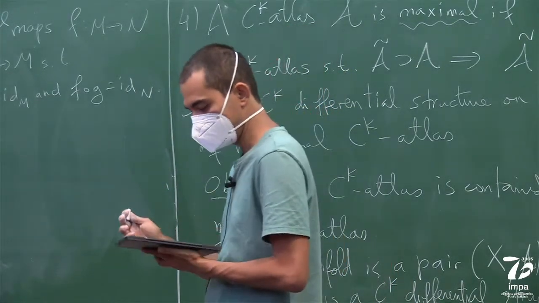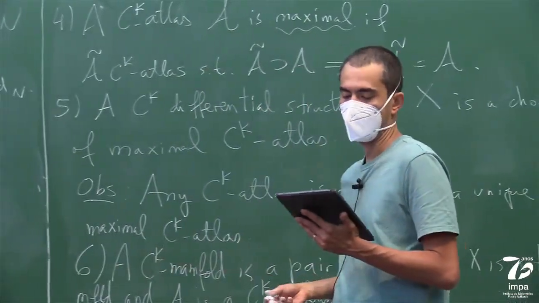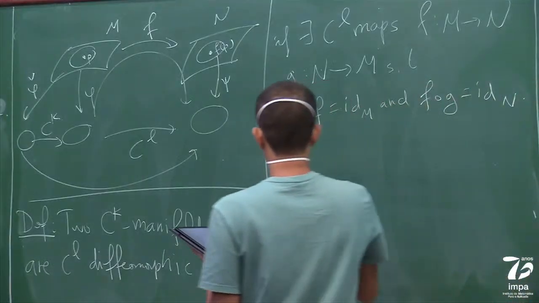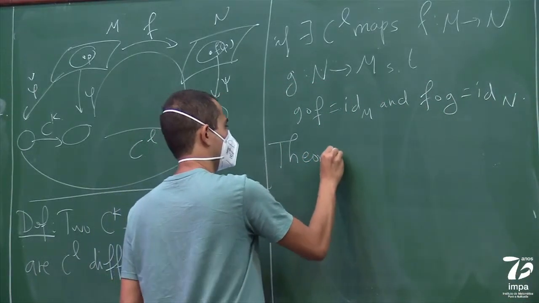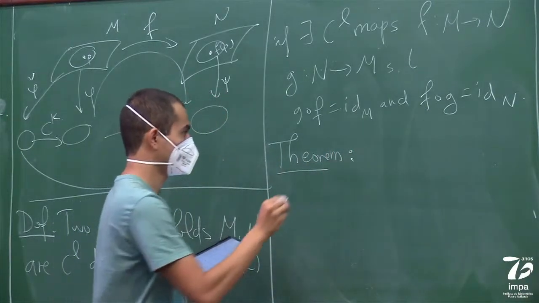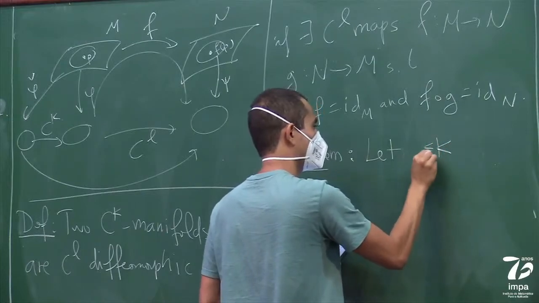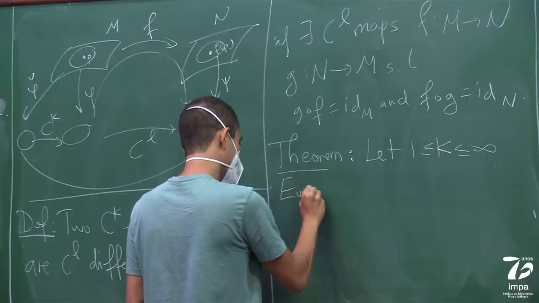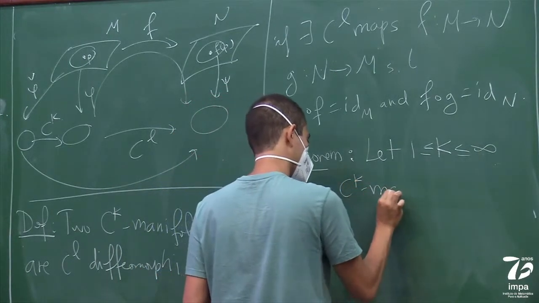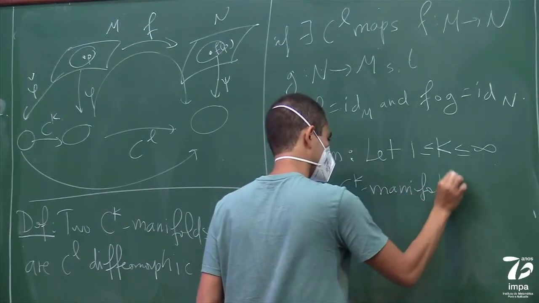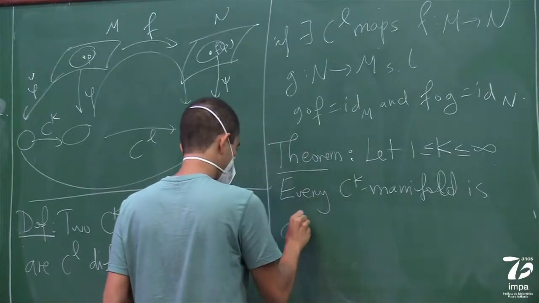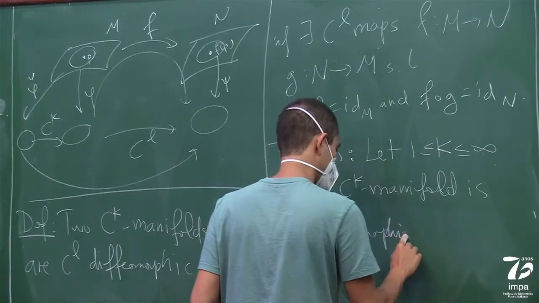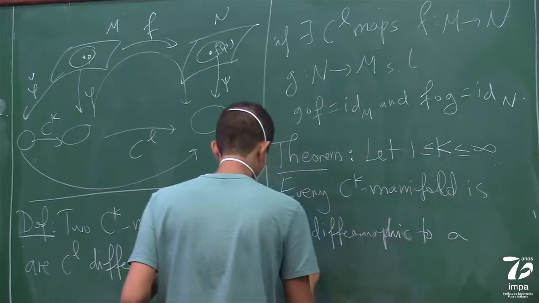So with these definitions, I can tell you about a very nice theorem, which will basically say that it doesn't really matter which K you pick. The theorem says the following. Let's fix a K between 0 and infinity. Then every CK manifold is CK diffeomorphic to a C infinity manifold.